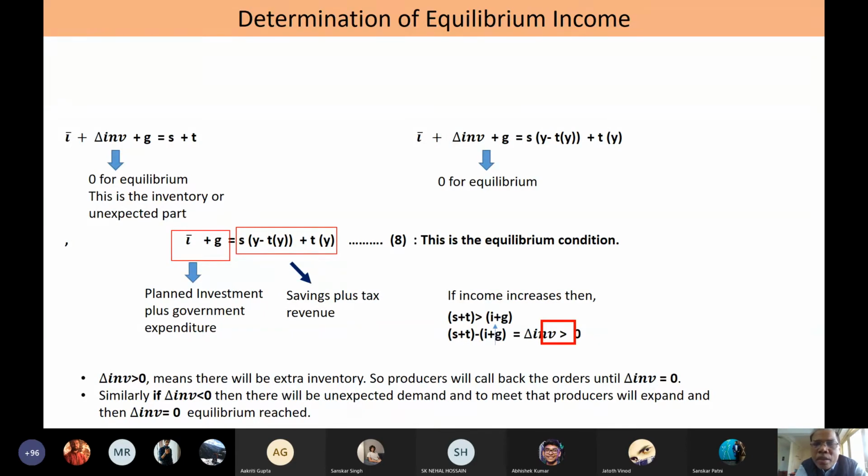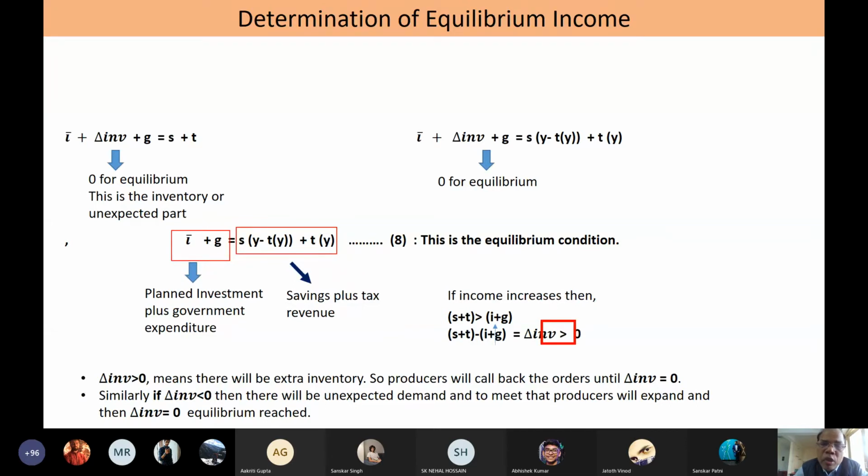But when income increases, we might observe the leakages becoming greater than injections. So if S plus T is greater than I plus G, it would indicate that del inventory is positive. The economy may not always attain equilibrium income. Every year, the economy in question attaining equilibrium income is not guaranteed, that S plus T will become equal to I plus G in the planned sense. It may not always be true, it may not always be taking place.